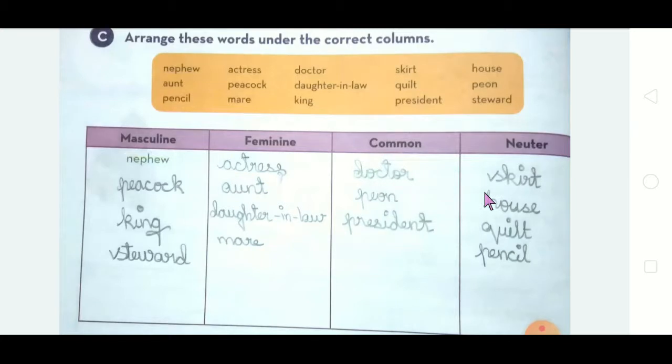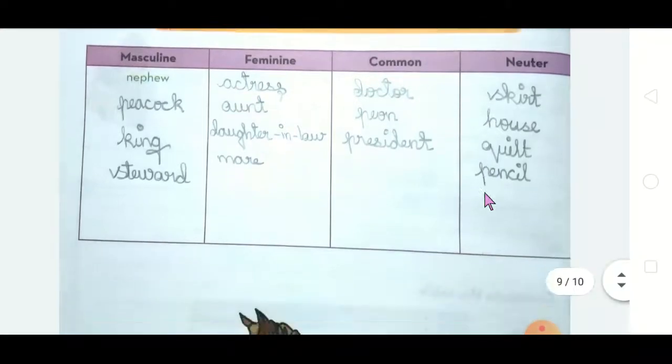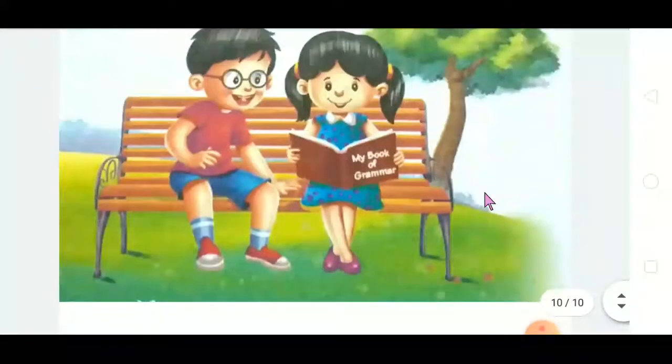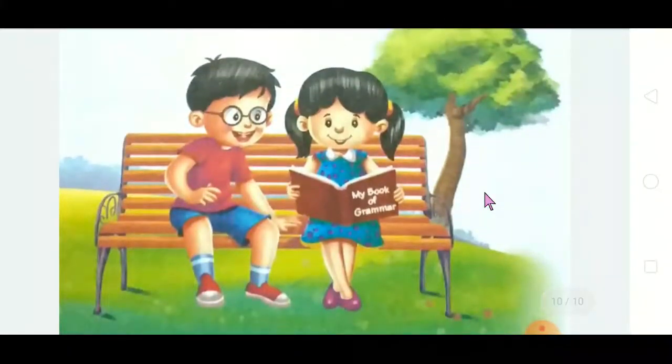So it is very easy to write. Hope you are familiar with the common gender and neuter gender. And masculine and feminine is also very easy. It is not such a difficult thing. Just go through it. At least you have to watch the video two times, then only you can understand this.